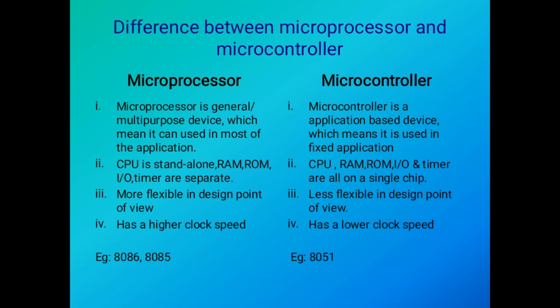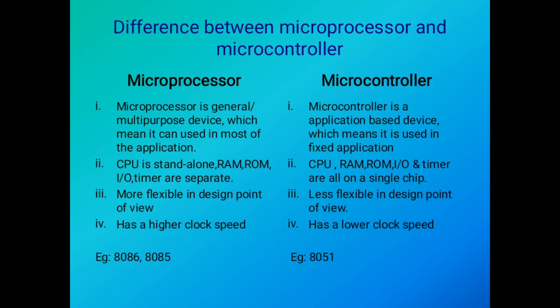Microprocessor, microcontroller. Microprocessor is a general purpose unit, which means it is used in most of the applications. That means it can be used for different purposes. Microcontroller is a specific purpose unit. That means a single IC which is used for a specific task only. For example, an oven, which is used only for cooking purpose.